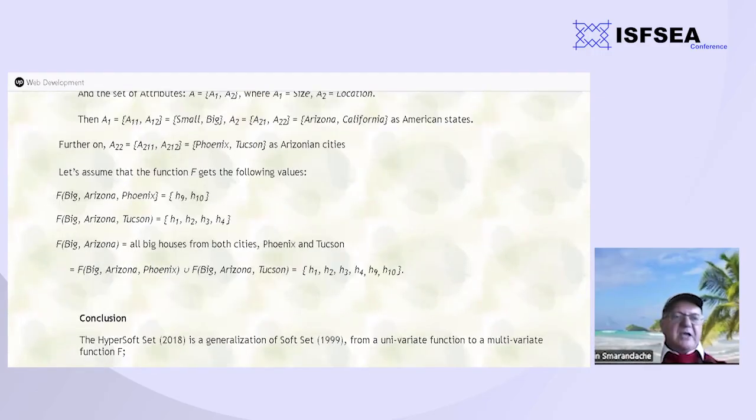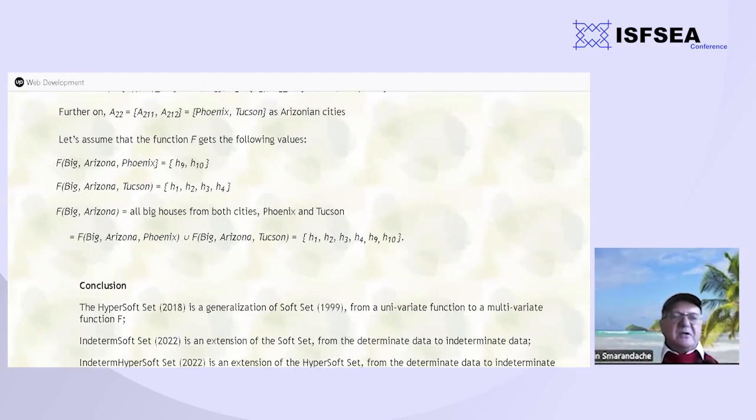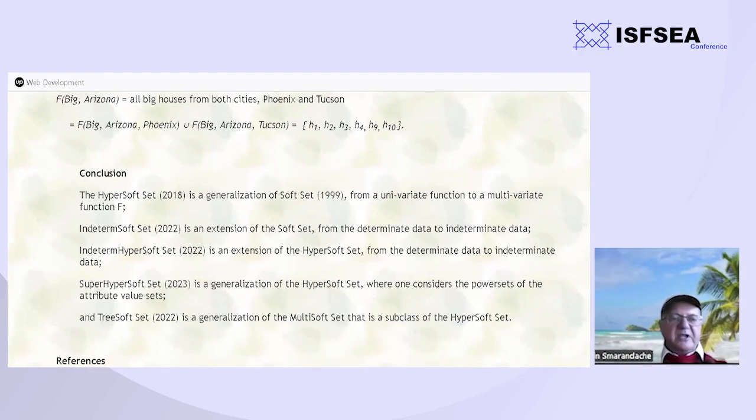So we may consider f of big, Arizona, Phoenix is equal to H9, H10, meaning the big houses from the state of Arizona, actually from the city Phoenix. Similarly, f of big, Arizona, Tucson, the big houses in the state of Arizona, city of Tucson, are H1, H2, H3, and H4. This is the way we use a tree in order to define a tree subset.